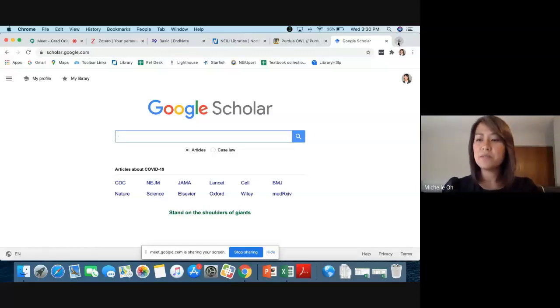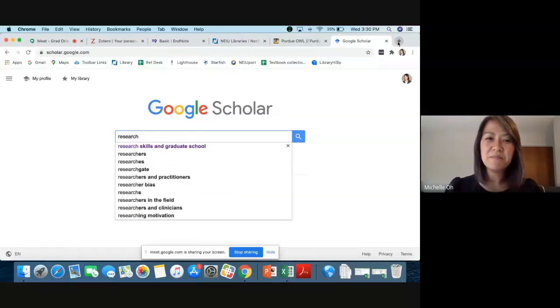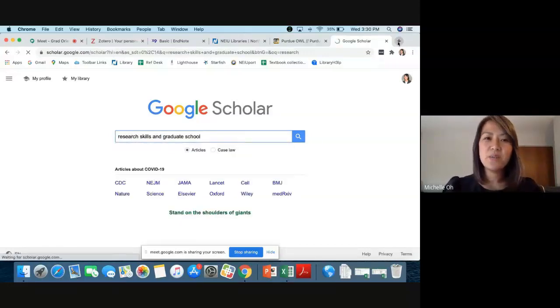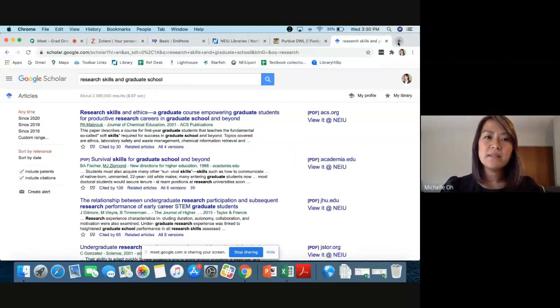So I'm going to just do a sample search on research skills in graduate school, because that's our theme. And here we go. And as Robin mentioned earlier, basically, if you know how to search one database, those skills transfer to other ones. So here, what I want is probably more recent. So right now, we're just looking at a bunch of different records, actually over 2 million, that have these words in there from a long period of time.